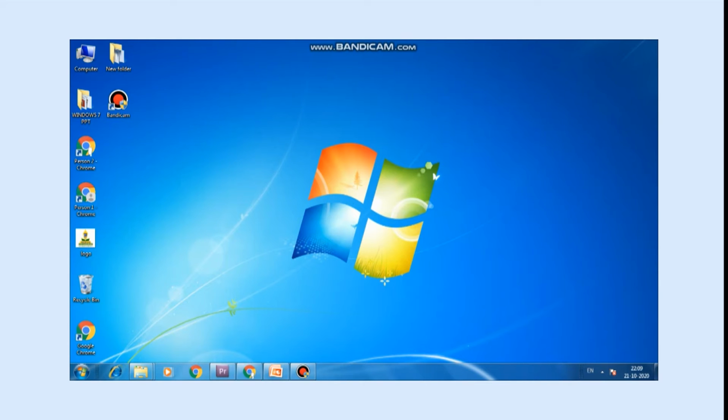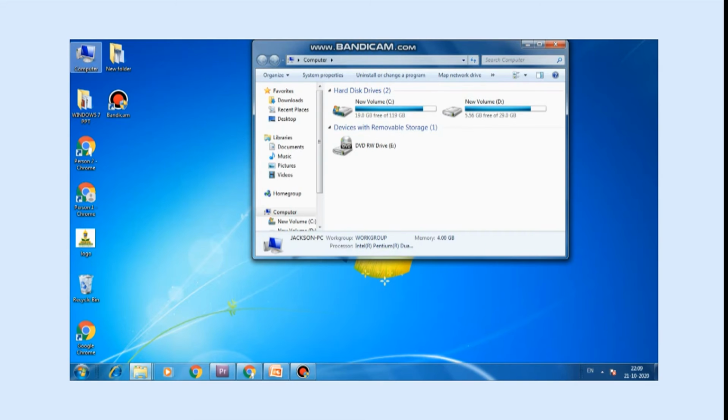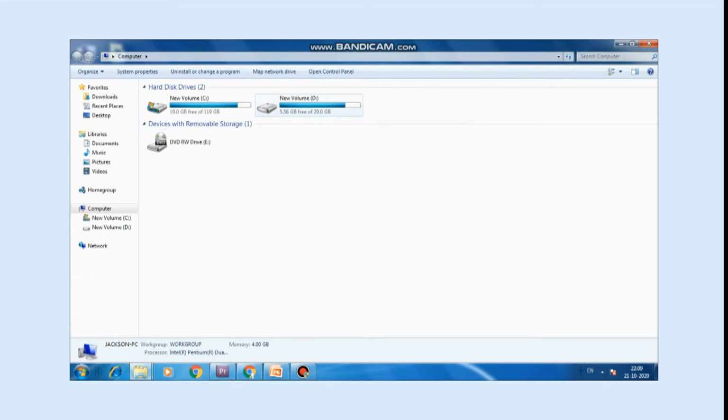Desktop icons. First one is My Computer. When we double click on My Computer, the window shows a list of disk drives. This window is divided into two sections. One is hard disk drives and another one is devices with removable storage. Now let us learn about the hard disk drives.